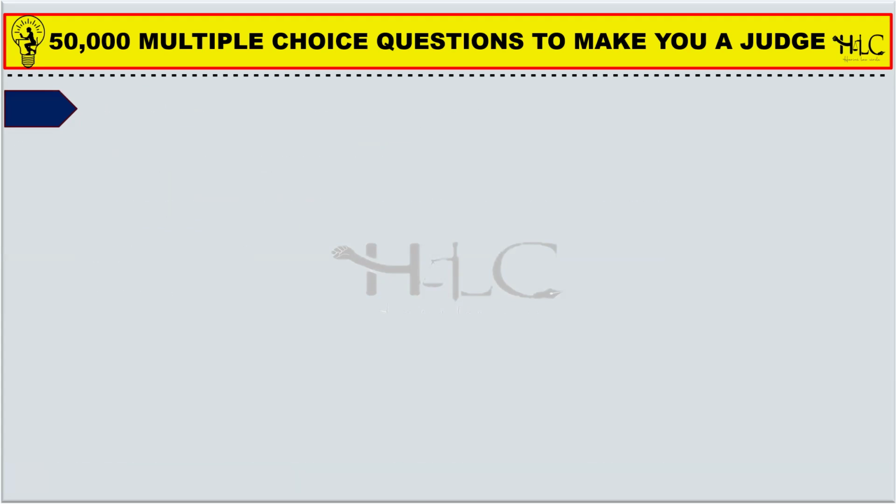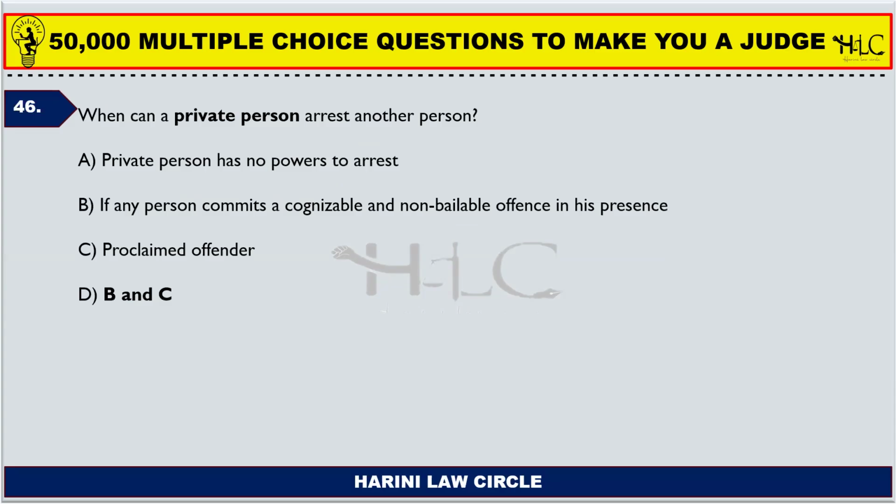Next, when can a private person arrest another person? So private persons are also qualified to arrest another person, right? When can a private person do so? If that other person is a proclaimed offender, a private person can arrest him. Or if any person commits a cognizable and non-bailable offense in his presence.